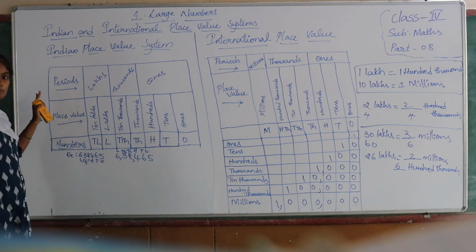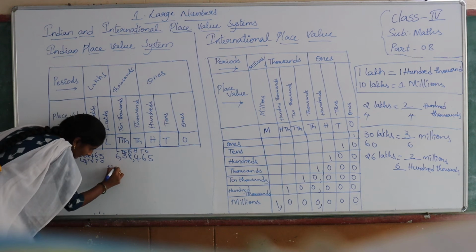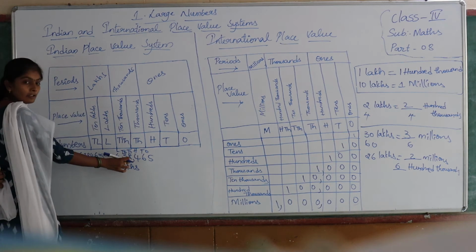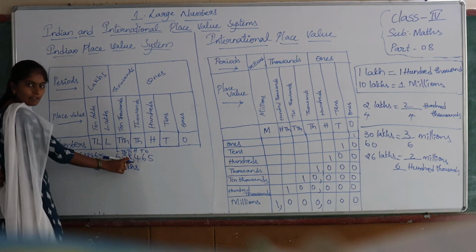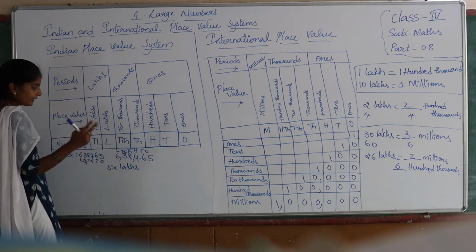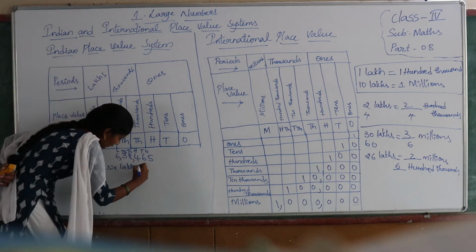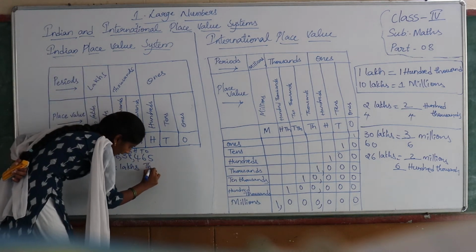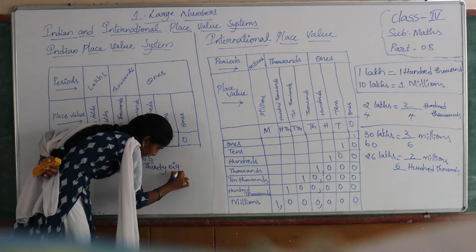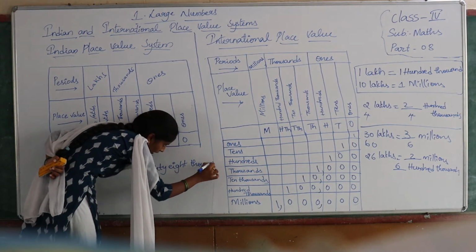But how will you write the number name for this children? We should start from the left. So lakhs place, 6 lakhs. Next, the total period we have to consider together and write the number name for this. The 1,000 period has 2 places, 10,000 and 1,000. Together we call it 38. So 6 lakhs 38,000.